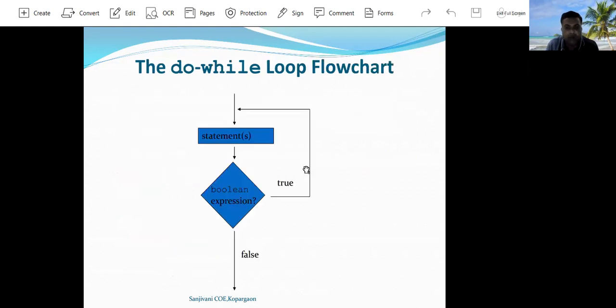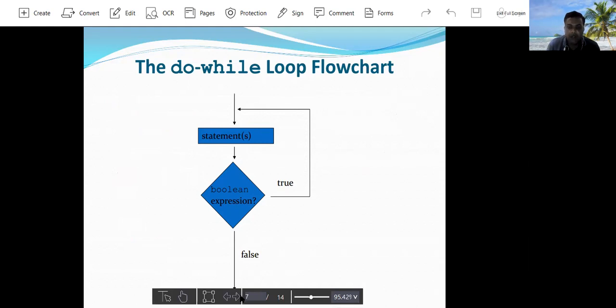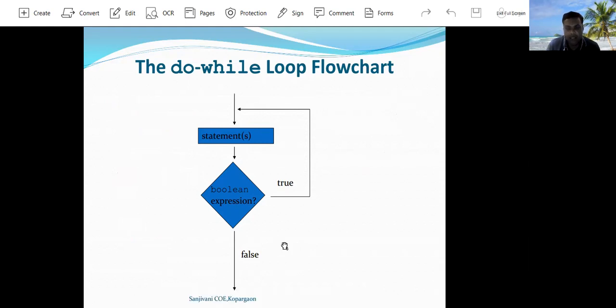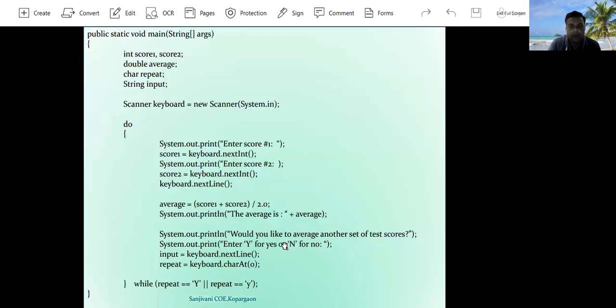Here the flowchart of do while is shown. In the flowchart of do while, the first statement is executed, then the condition is checked. If the condition is true, then again the statement is executed, then the condition is checked. If the condition is false, then the execution of the do while loop is stopped and execution control is transferred out of the loop.